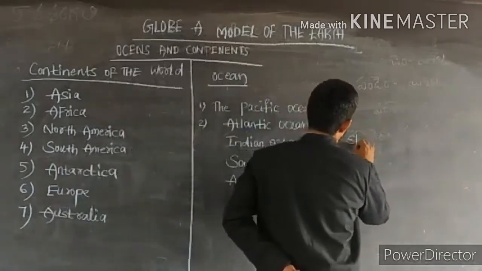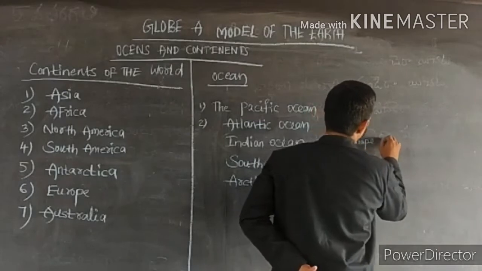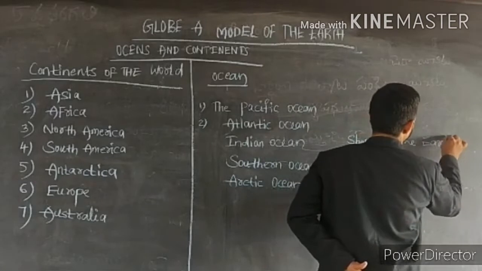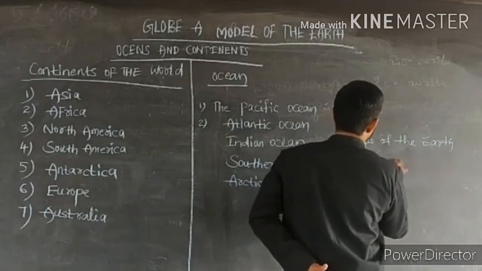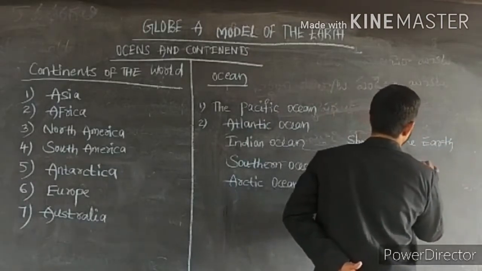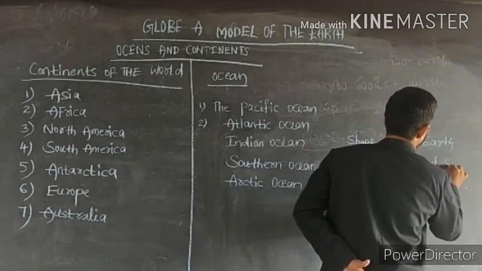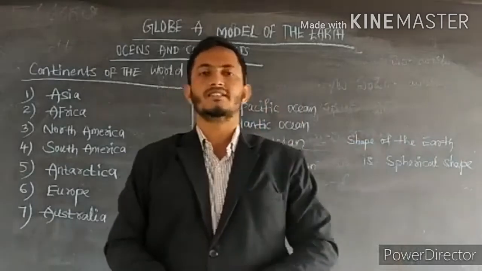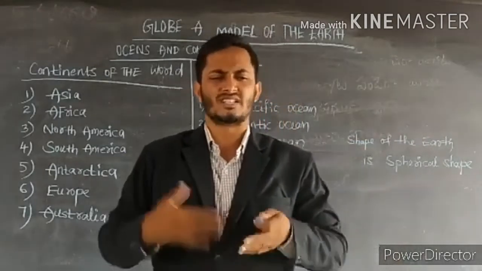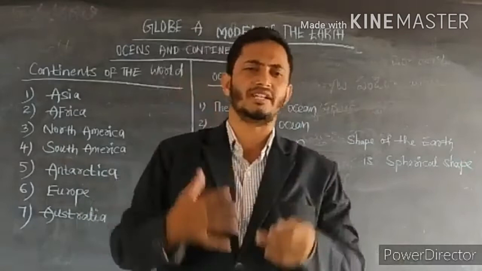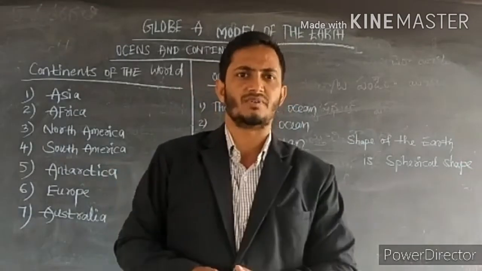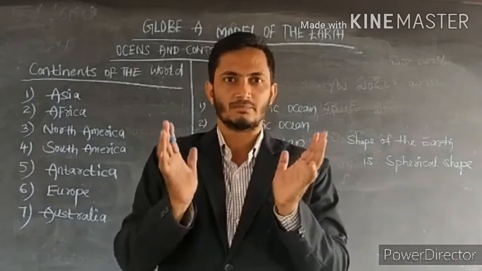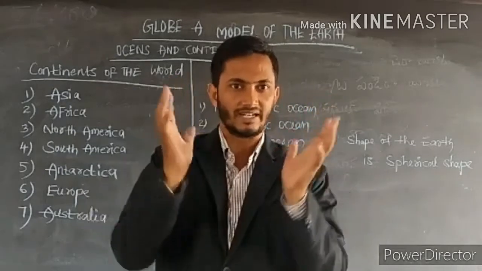The shape of the earth is spherical. Some people may say the shape of the earth is a globe, that the earth looks like a ball, or that the shape of the earth is an egg.